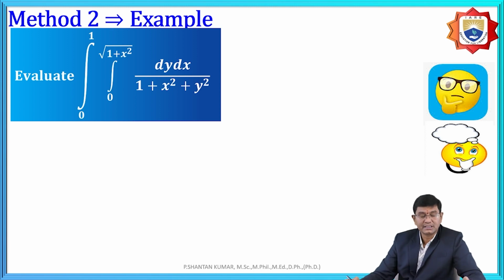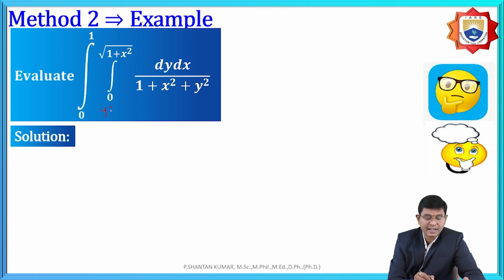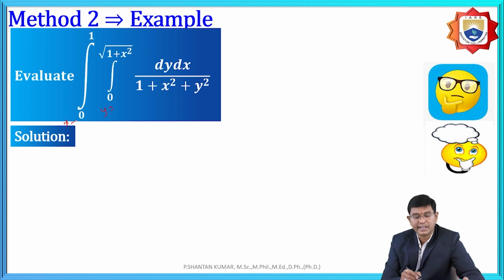And here also some different type of problem under 0 to 1, 0 to root of 1 minus x, 1 plus x square, dy dx by 1 plus x square plus y square. While we observe here, it is different, like it is treated first as y and after that x, they gave the proper order.